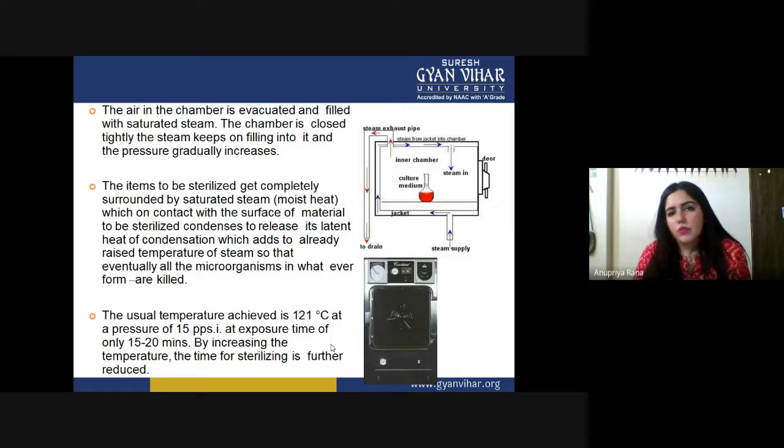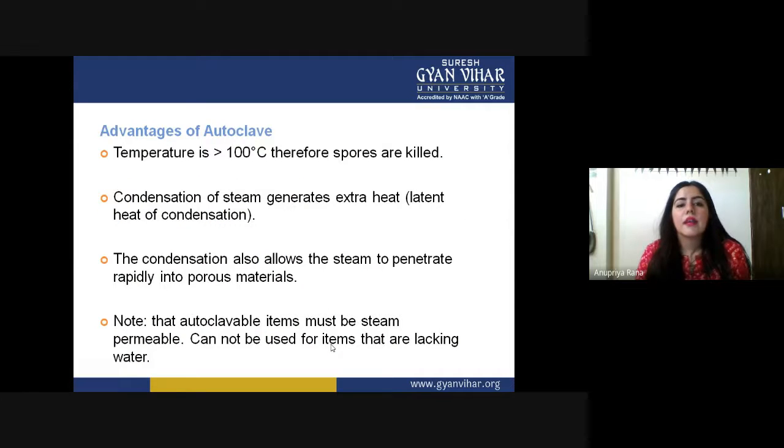So you have to remember that 121 degrees Celsius is the temperature we need, and 15 psi is the pressure we need for killing all the microorganisms inside the autoclave. This is how the autoclave works for sterilization. So what are the advantages here? The temperature is more than 100 degrees Celsius, therefore spores are killed. This is a surety that spores which cannot tolerate temperatures above 100 degrees Celsius will be killed. Condensation of steam generates extra heat, the latent heat of condensation.